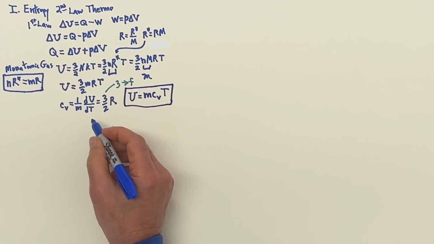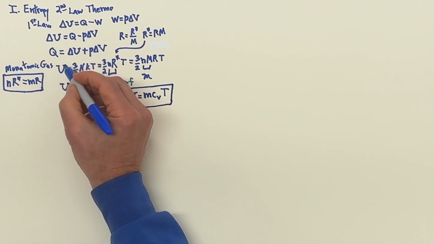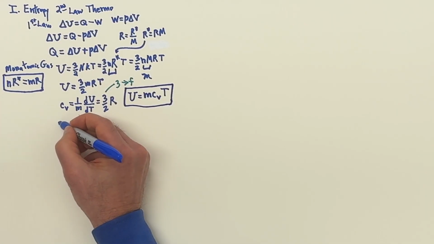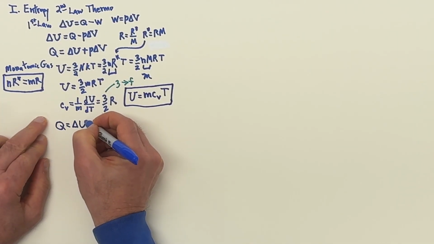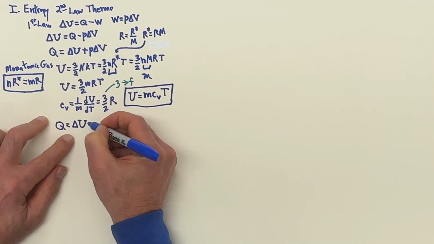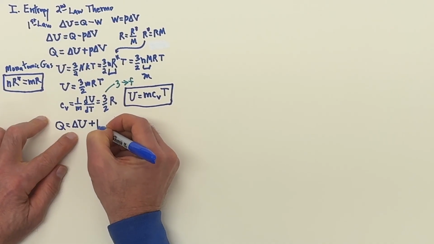Okay, so let's go back to our aim here. Our aim is to take this heat and to see if we can get on the left-hand side some exact differential appearing in some way.